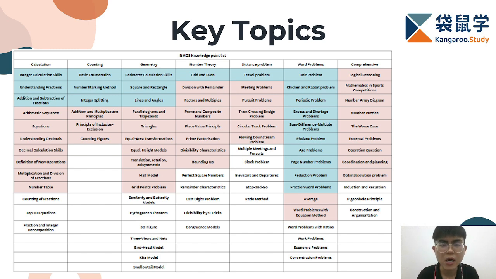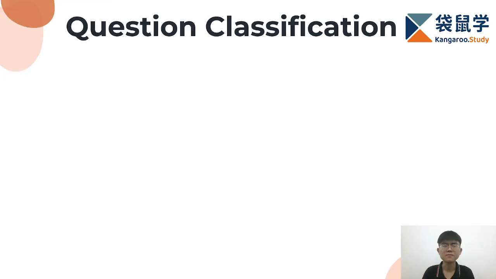This is the detailed knowledge point list for each module. The knowledge points highlighted with blue color are learned in primary 3. Pink color means that it is learned in primary 4, and white color means that it is learned in primary 5. So you can check whether you have understood all of these knowledge points.